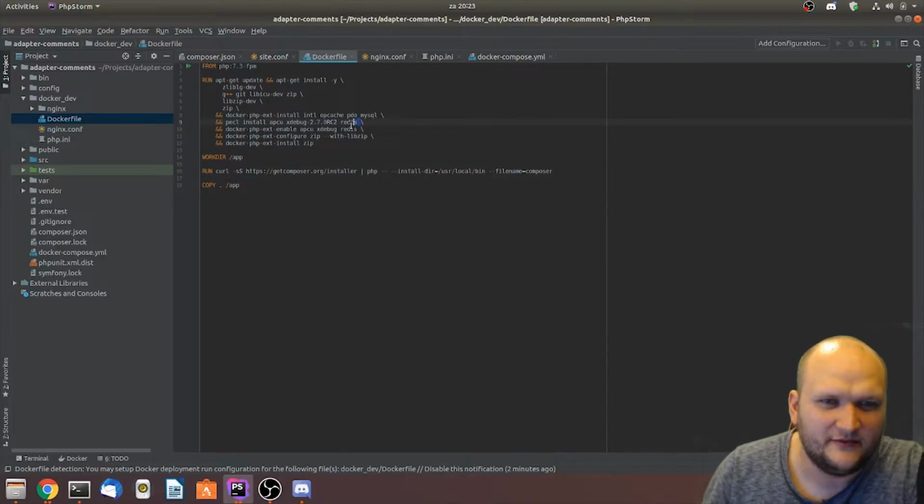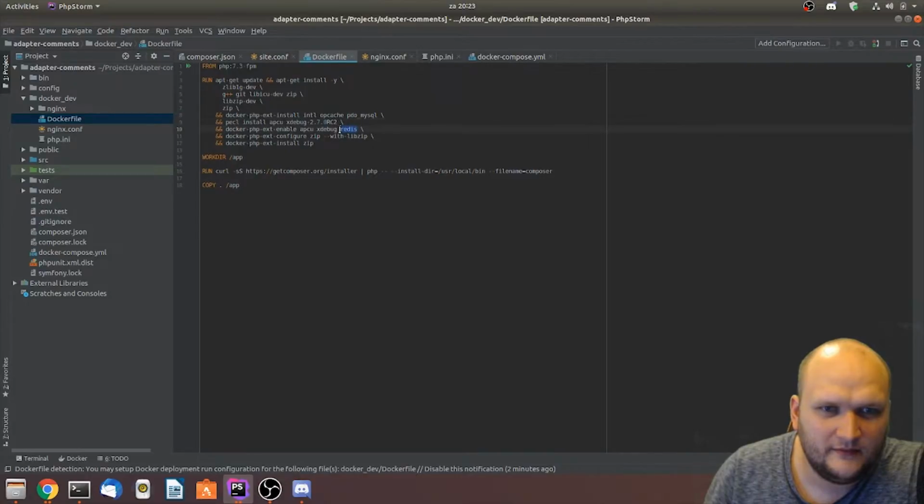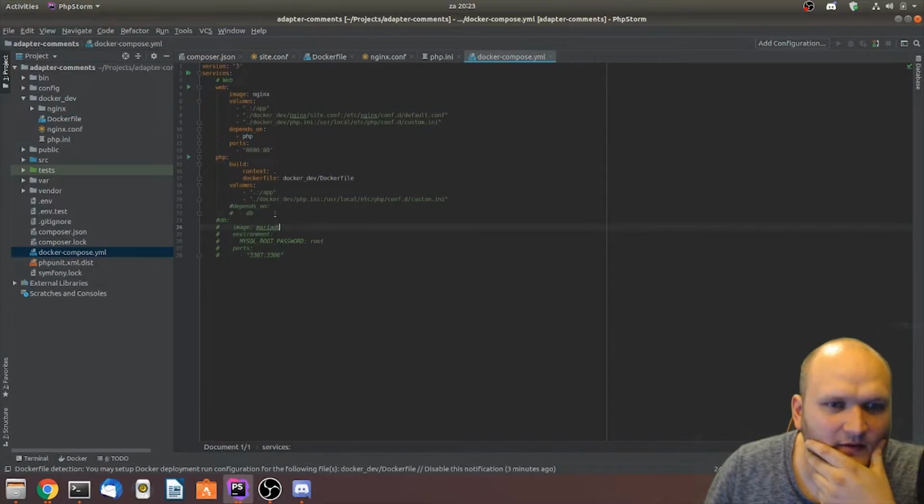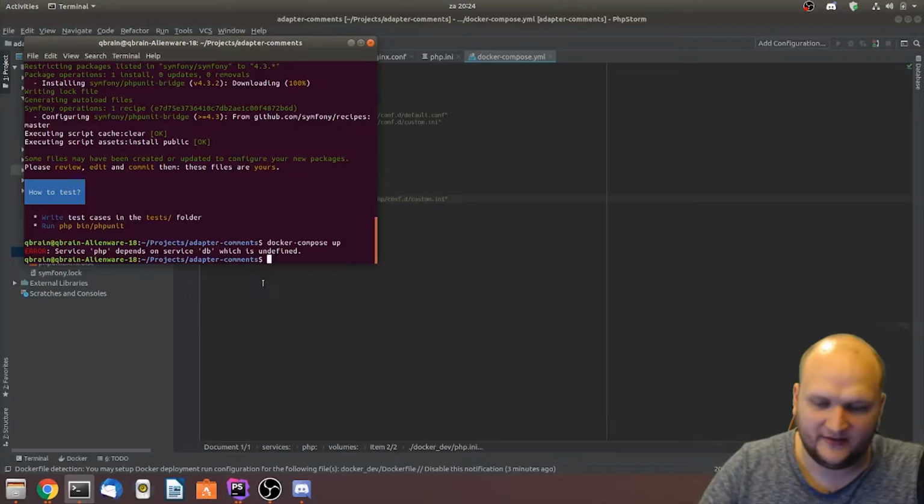Where is Redis? I don't need Redis. Go away, Redis. Redis is a caching extension, and we don't need caching for an adapter. So that's a good point. All right, so we do not depend on the database anymore right now. Let's try this again.